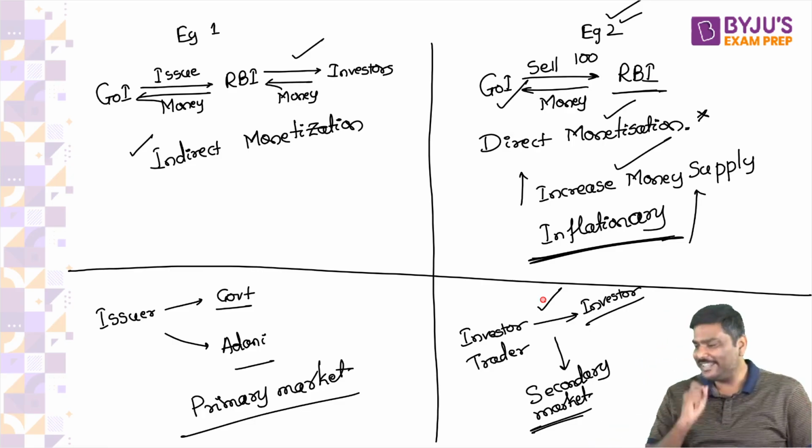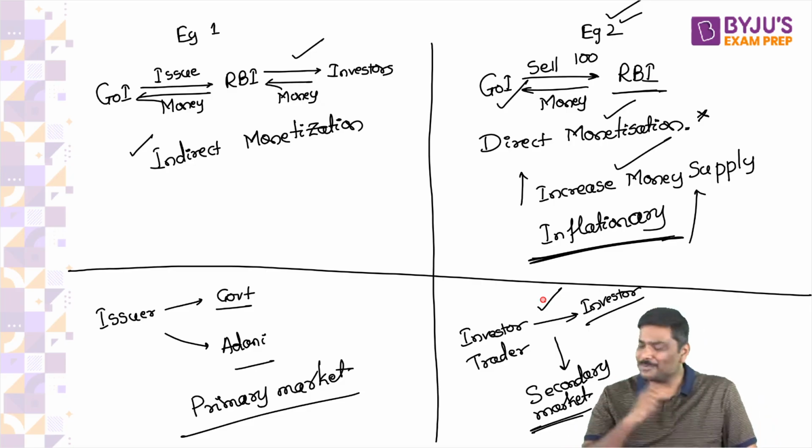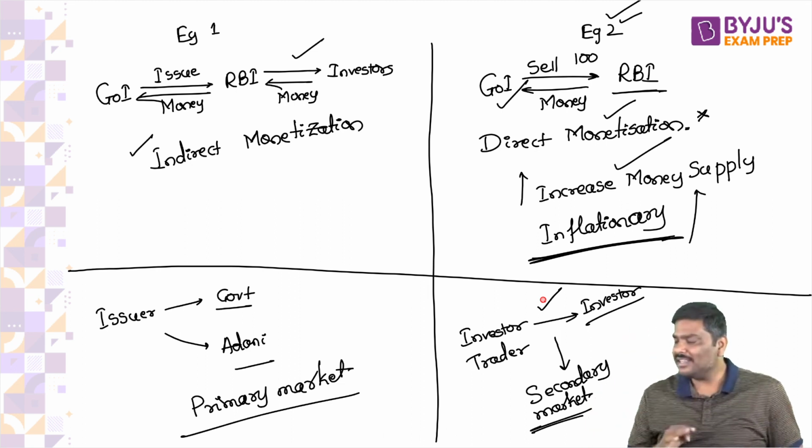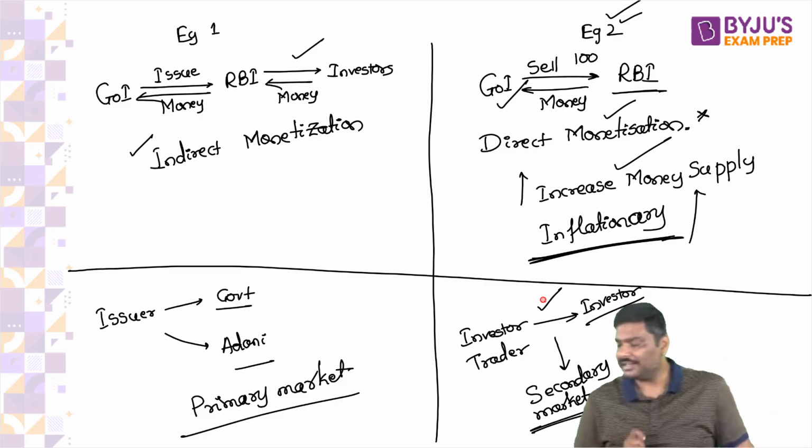Think of it very carefully. Please tell me, can RBI participate? As expected, some students are giving the wrong answer. Can RBI participate in the primary market for government securities? Participate in the sense, can RBI purchase government securities in the primary market?